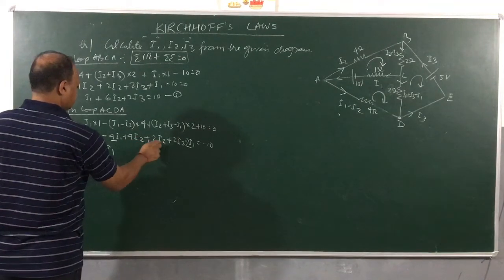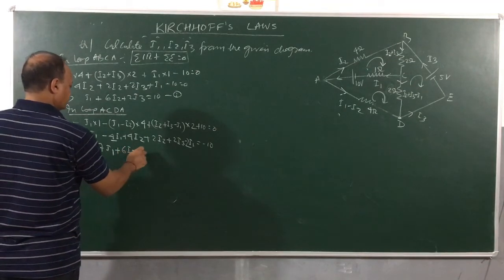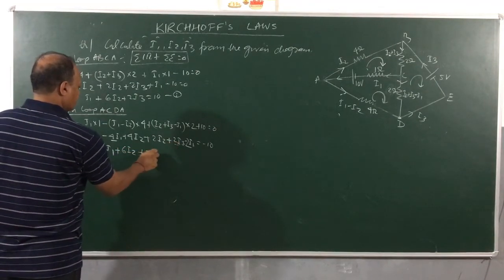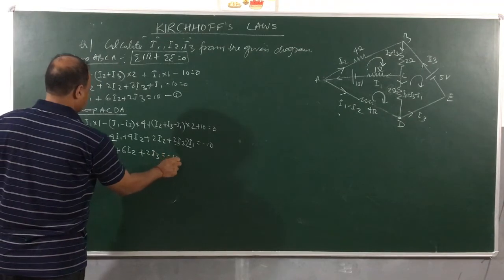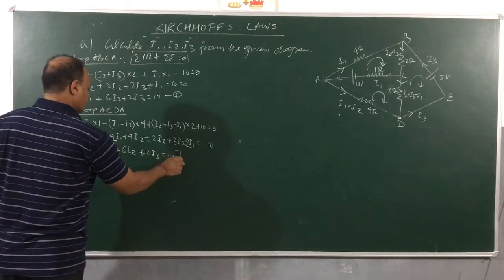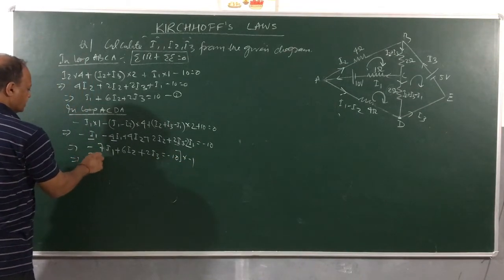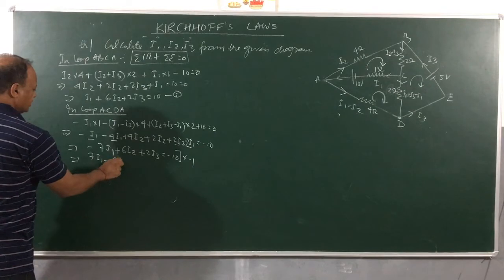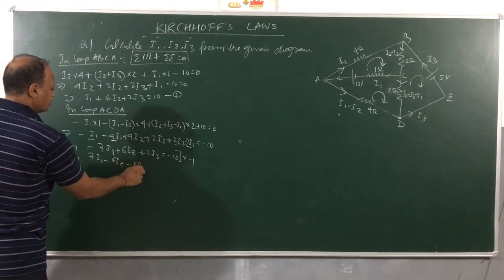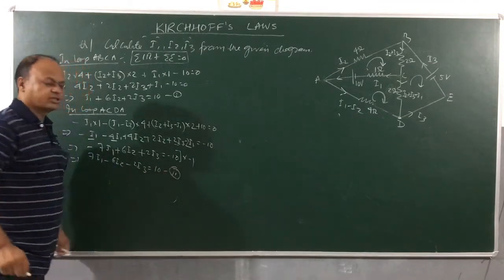Now for I2 we have 6I2 plus 2I3 is equal to minus 10. Now I will make the first term positive. So we will multiply both sides with minus 1. So what do you get here? 7I1 minus 6I2 minus 2I3 is equal to plus 10. So this is, children, equation 2.